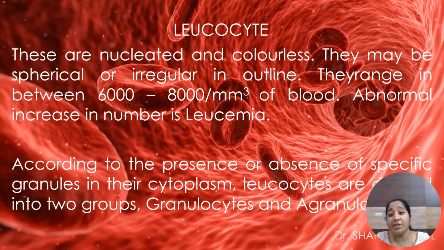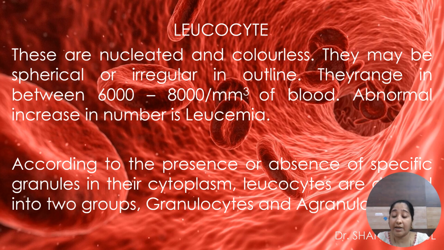Next, WBCs or leukocytes. Here, these are nucleated and colorless. Actually, these are white in color, so we call them colorless. They may be irregular or spherical in shape. And the number is 6,000 to 8,000 per mm³ in blood.